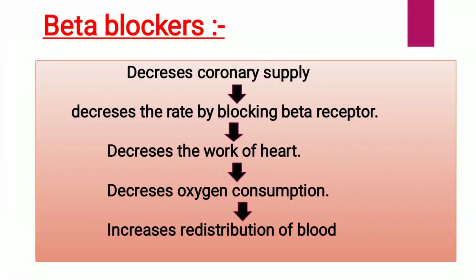Let us see the mechanism of action of beta blockers. In that, beta blockers decrease coronary supply and decrease the heart rate by blocking beta receptors, which decreases the work of the heart and decreases the oxygen consumption, resulting in increased redistribution of blood.